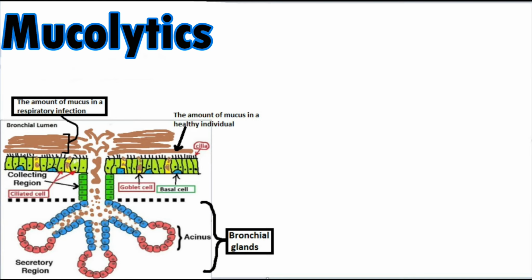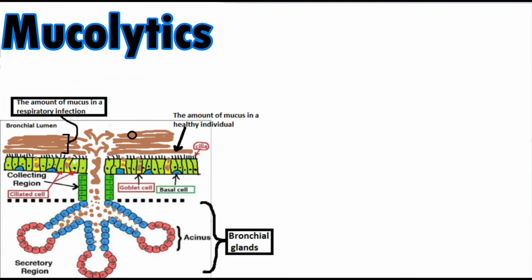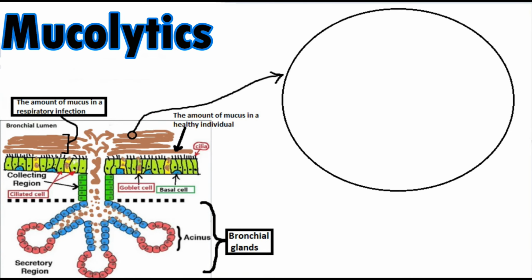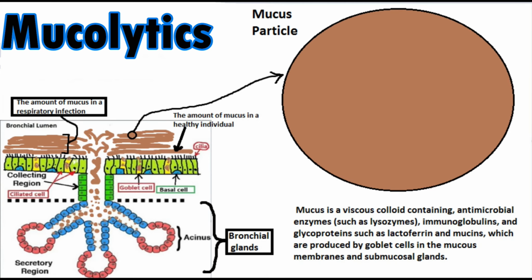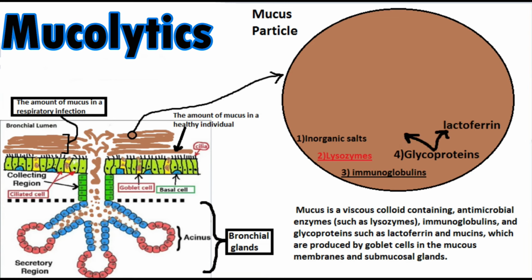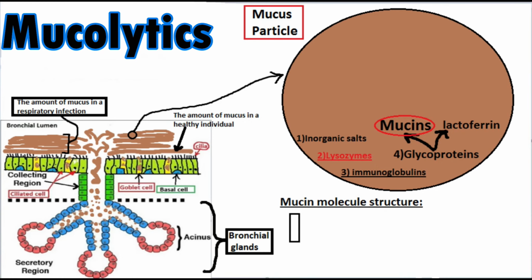So let's zoom in on a mucus particle here. First, let's answer one question. What is mucus, and what is its composition? Mucus is a viscous colloid containing inorganic salts, antimicrobial enzymes such as lysozymes, immunoglobulins, and glycoproteins such as lactoferrin and mucins, which are produced by goblet cells in the mucous membranes and submucosal glands. The site of action of mucolytic agents is the mucin molecule.